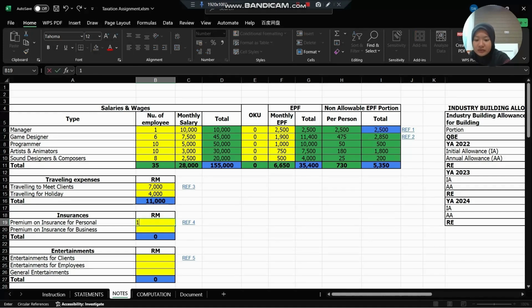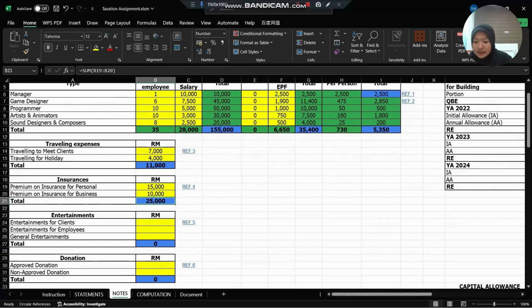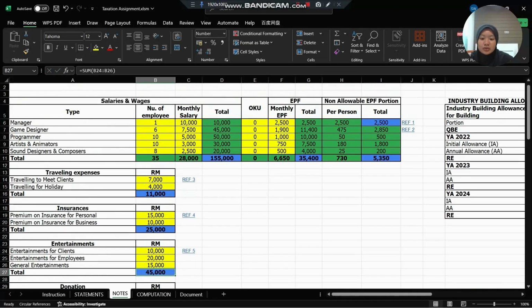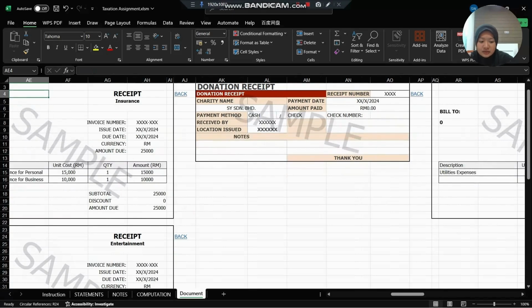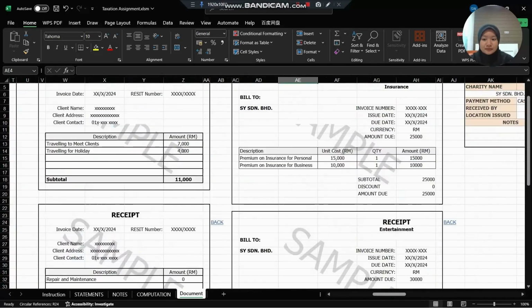Next one is insurance, 15,000, and 10,000 for business insurance. This is the total for entertainment. Entertainment for client is 10,000. For employees 20,000, and the last one, general entertainment, is 15,000. So this is the reference that we can look at, for example, the insurance reference. So this is the insurance reference, the insurance receipt.